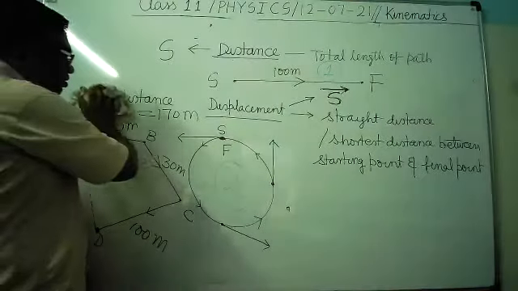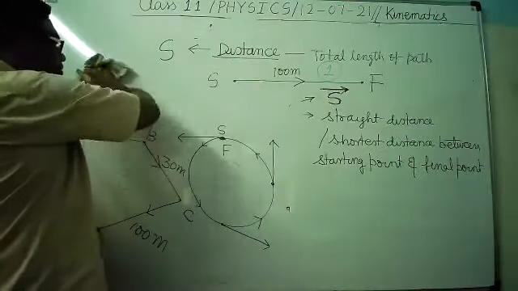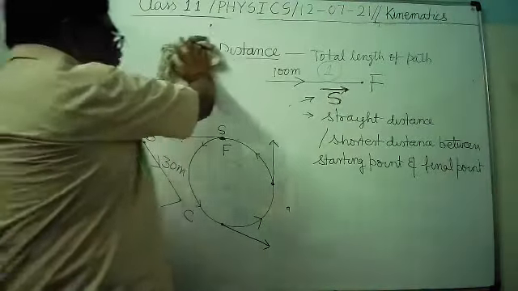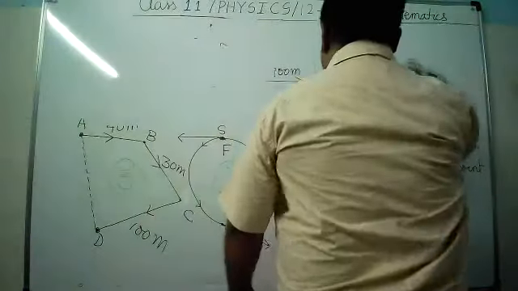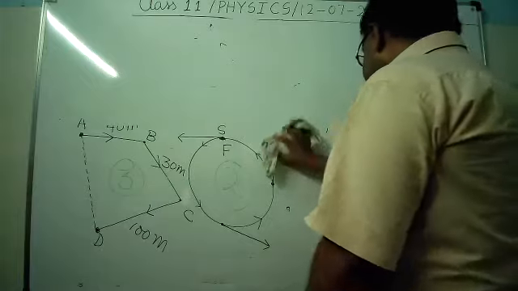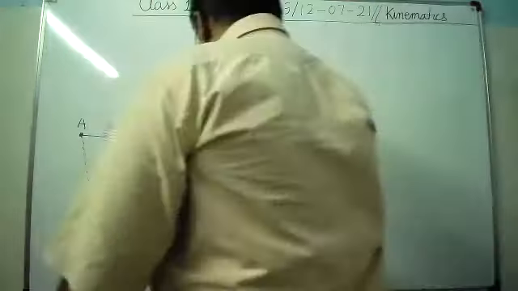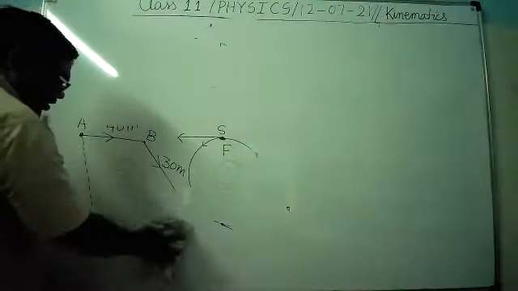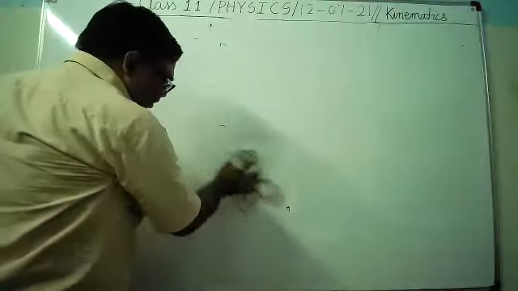Now after this, there is a term speed and velocity. These terms you have studied in the lower classes, but just for revision, I am once again repeating.